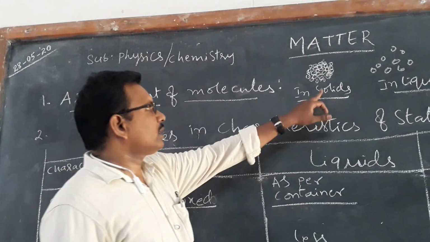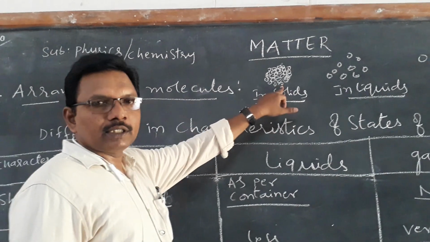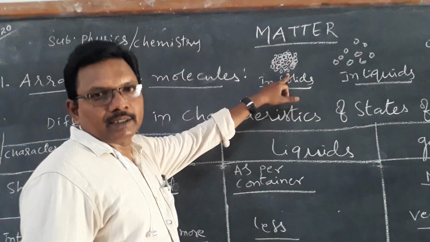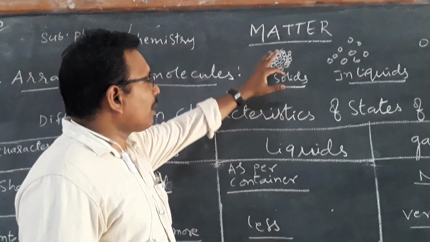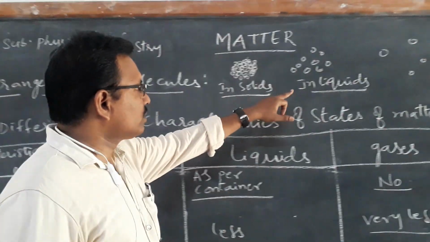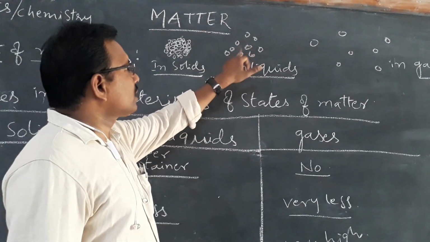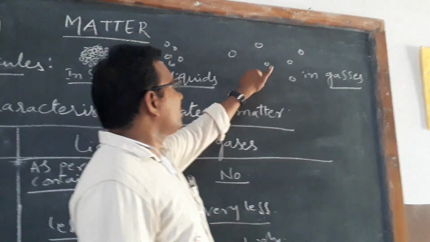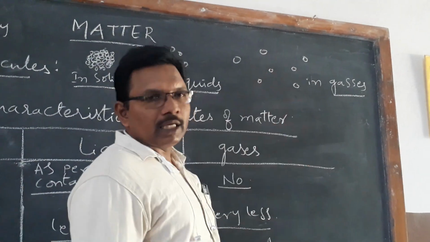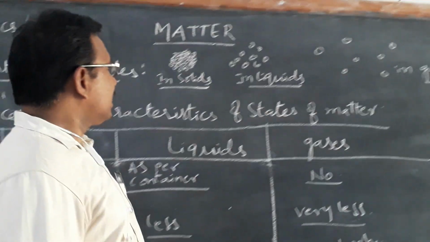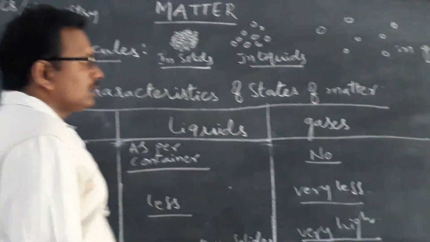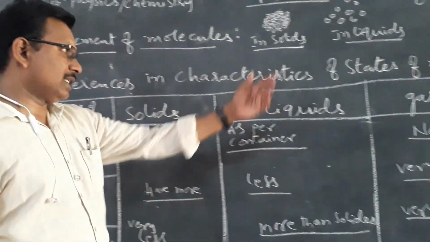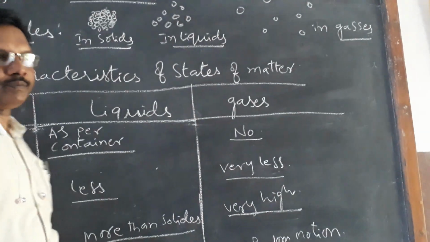Now, if you observe solids, the molecules are very closely packed and tightly packed, so the gap is very less. In liquids, the gap between molecules is more. In gases, the gap between molecules is very high. According to this arrangement, we can differentiate the characteristics of the states of matter.